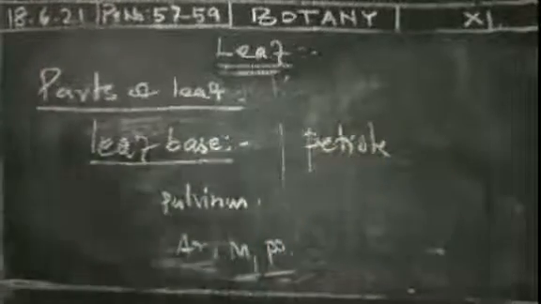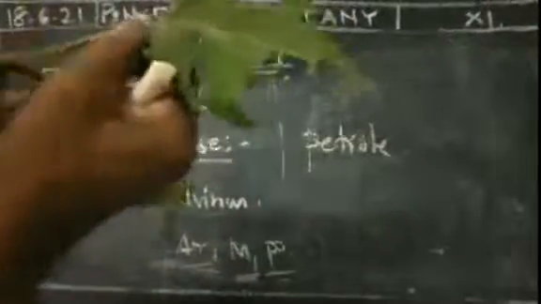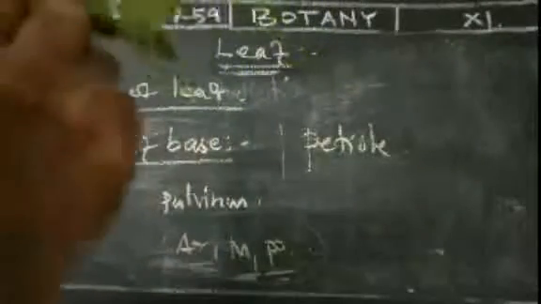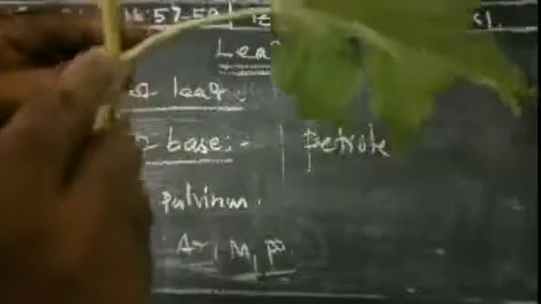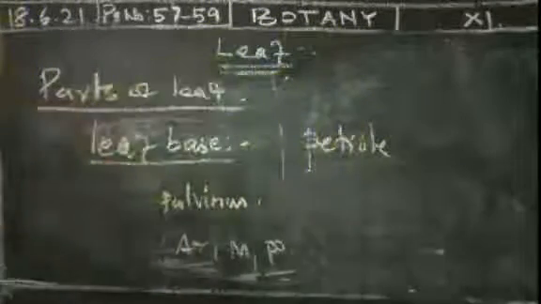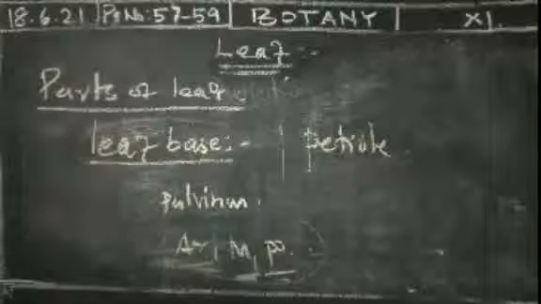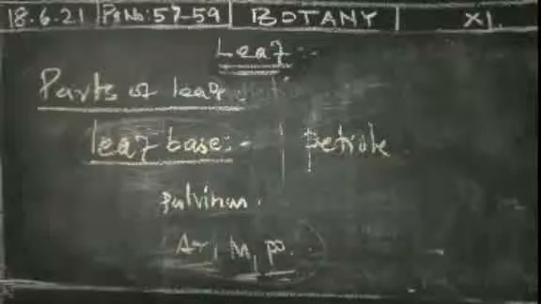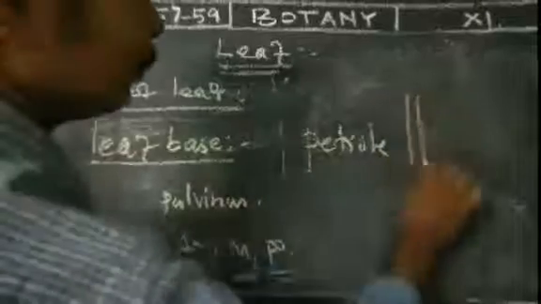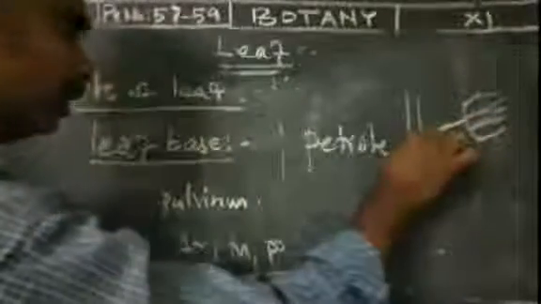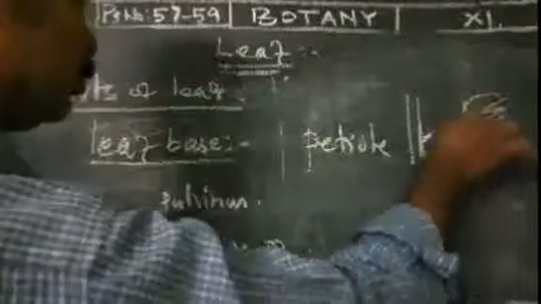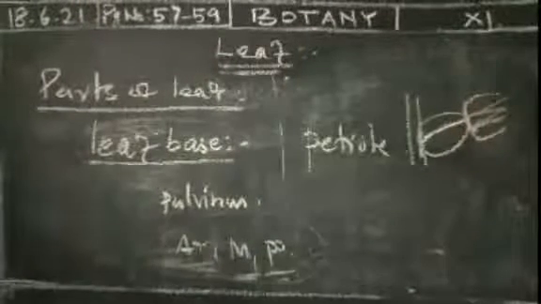The petiole is the area present here, between the leaf edge and the base. It is a protuberance, a line-like, long stem-like structure, and that is called the petiole. A petiole is a bridge between the stem and the lamina. From the stem portion there is a lamina portion, and the bridge between them is called the petiole.